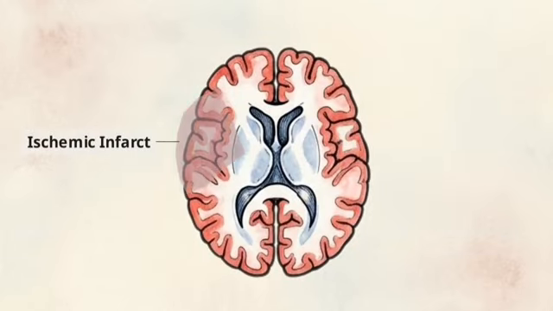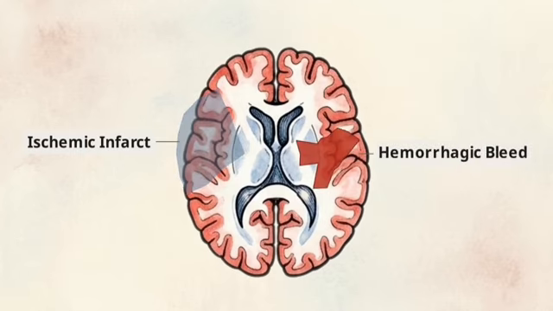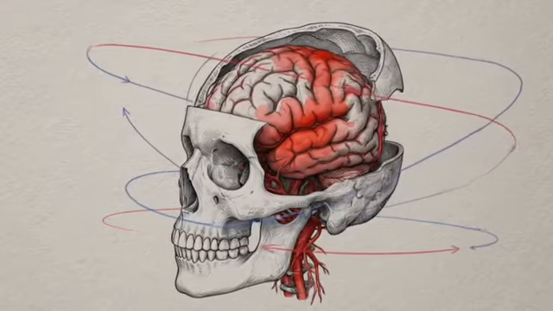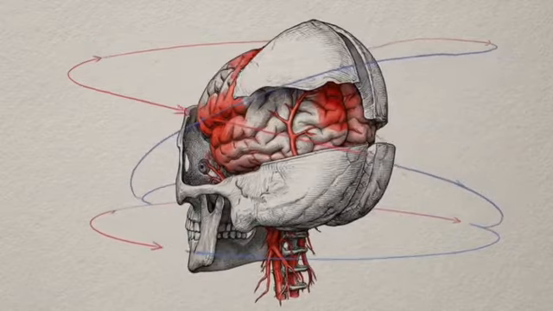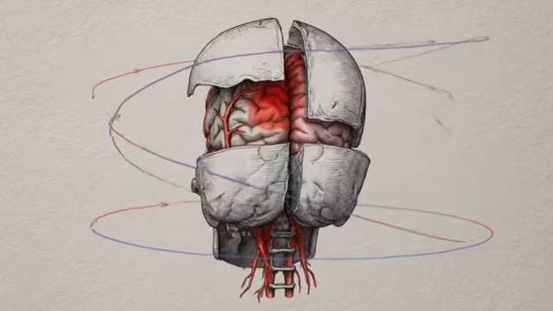An ischemic stroke starves the tissue, while a hemorrhagic stroke actively destroys it through invasive pressure. Every stroke diagnosis is a structural challenge. Mastering this neurovascular blueprint is the only way to identify and salvage brain tissue.